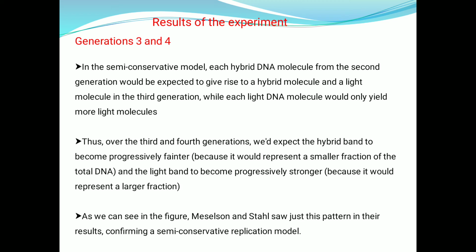because it would represent a large fraction, because only the first generation consisted of N15, and now there is no N15 for the bacteria to utilize for the replication. That's why, generation by generation, the N15 compared with the total nitrogen content will get faint, because the N14 utilization is increasing, and compared to the total nitrogen, the N15 will be very low in quantity. And as we can see in the figure, Meselson and Stahl saw just this pattern in their result, confirming a semi-conservative replication model.